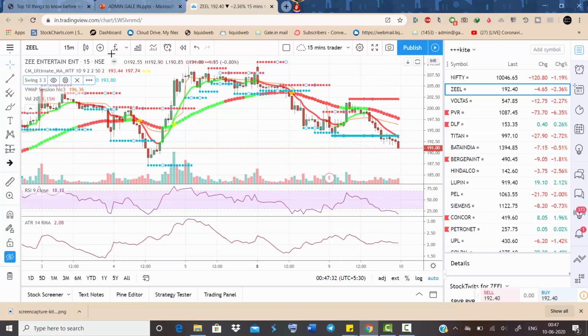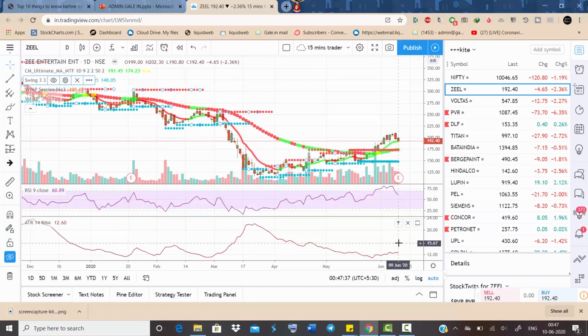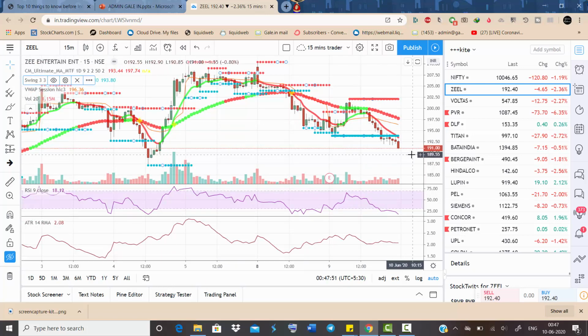In this, you can also check ATR. Daily ATR is 12.6. Day high was made at 202. 12.6 down is 190. So the stock has more chances to go to 190. You can see the stock closing at 191. So additional 2 points, I do not care for these 2 points. If you sell at 196, you need not exit in between. Just for 1 or 2 points, you can completely wait for this swing to happen.